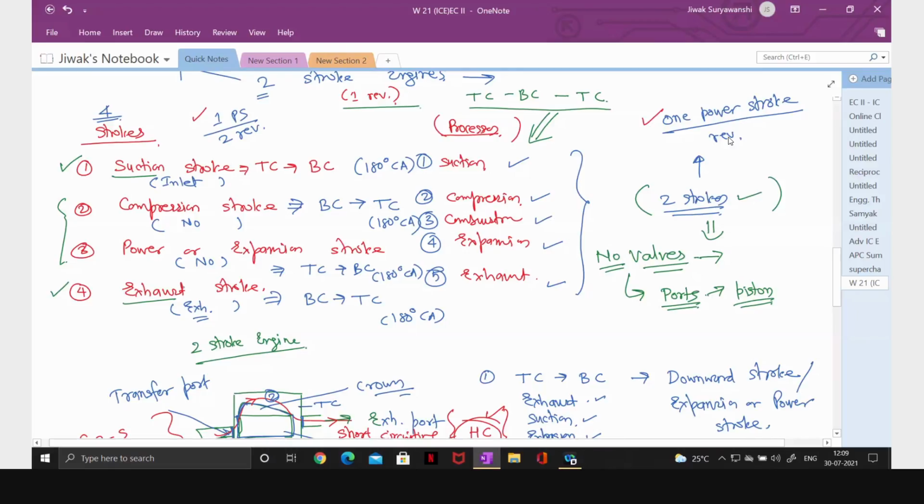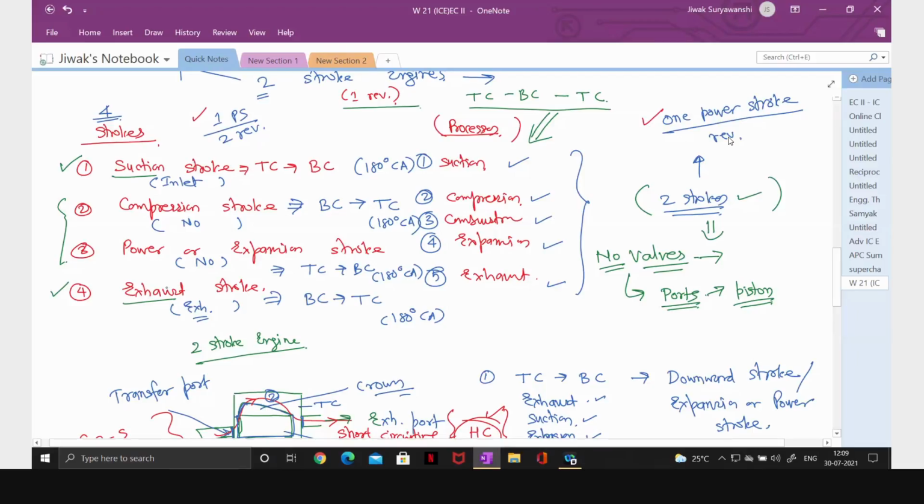What we want is that the valve should be fully open when the stroke starts. When the suction stroke starts, we want the inlet valve to be fully open. And we are using some valve actuation mechanism that has a rocker, then push rod, camshaft.